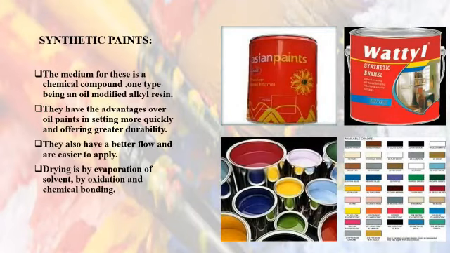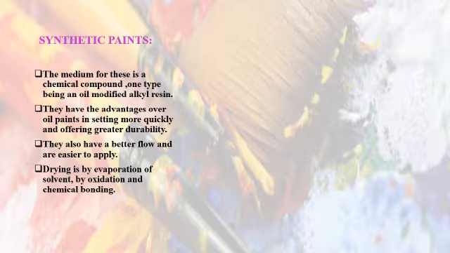Synthetic paints. The medium for these is a chemical compound, one type being an oil modified alkyd resin. They have the advantage over the oil paints in setting more quickly and offering greater durability. They also have better flow and are easier to apply. Drying is by evaporation of solvent, oxidation and chemical bonding.